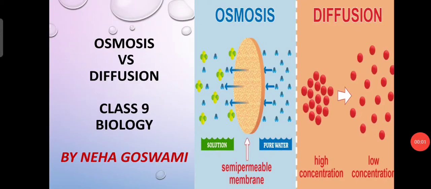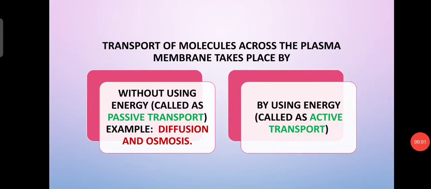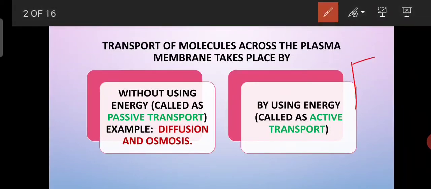In living beings, these two processes are responsible for the transportation of materials in the body. We all know that in our body there are cells, and the outer covering of the cell is called the plasma membrane. Through this plasma membrane the material has to come in or out, for the exchange of gases or some solute or solvent molecules. This takes place by two processes, either active transport or passive transport.